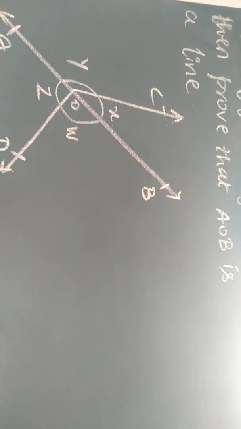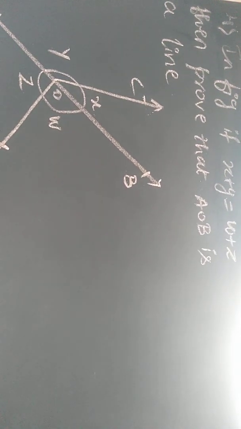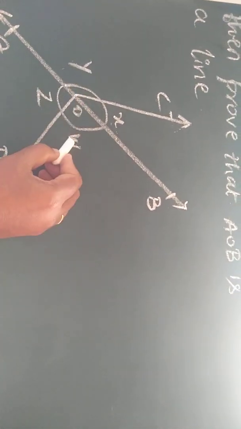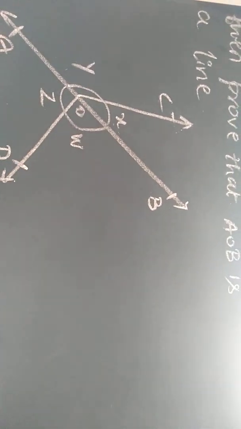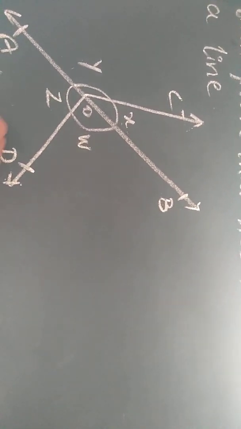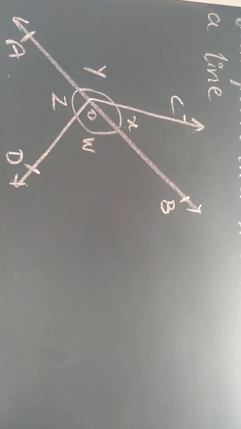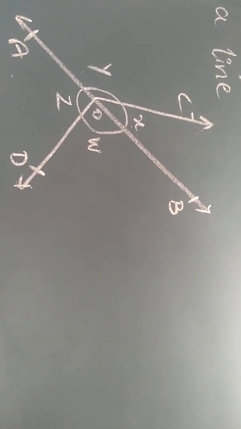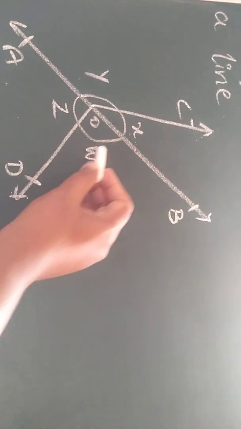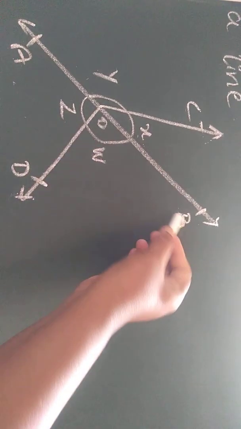So your next question is like this, children. In the given figure, x plus y equal to w plus z. Then you have to prove AOB is a straight line. In order to prove AOB as a straight line, according to the converse of axiom 1, that is axiom 2, you can prove that if the sum of these two angles is 180 degrees, then AOB is a straight line.